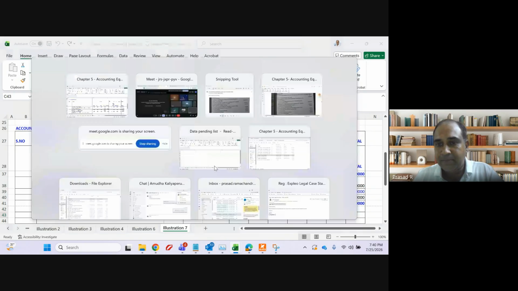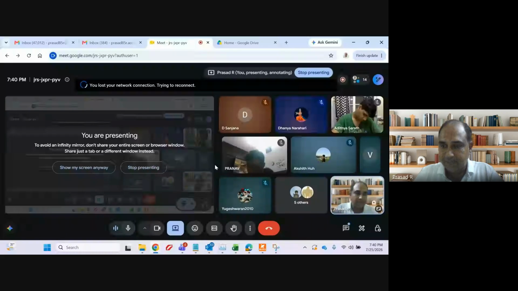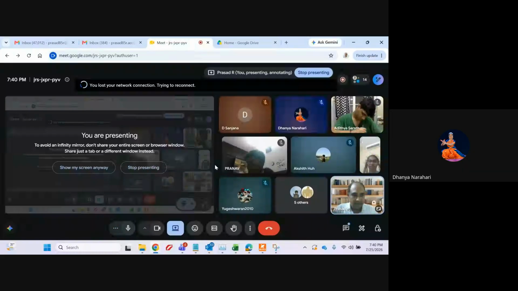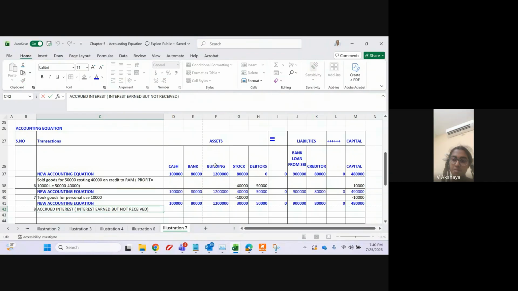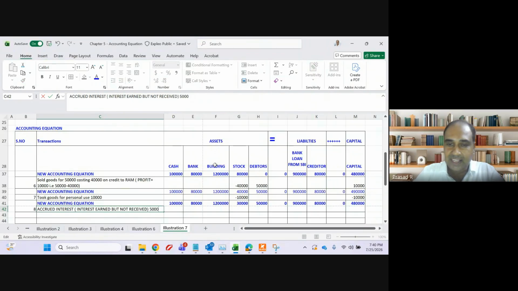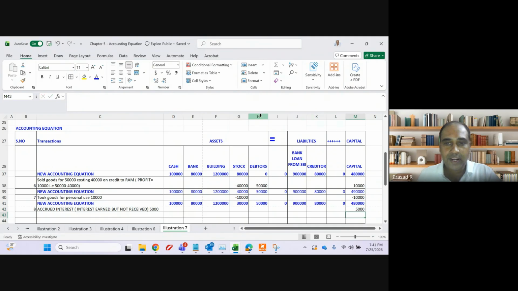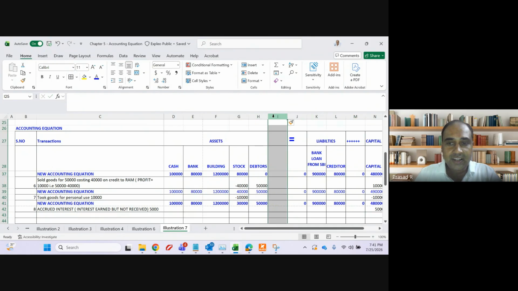When I earn something, is it my income or expense? Income. So whenever there is an income, my capital will increase. How much is the transaction value? 5,000. Have I received it or yet to receive, guys? What did I mention? Earned but not received.